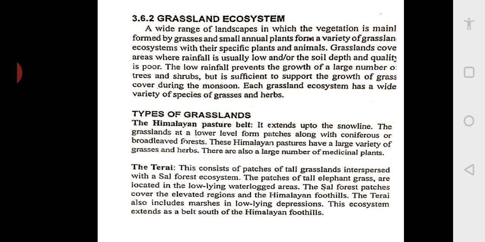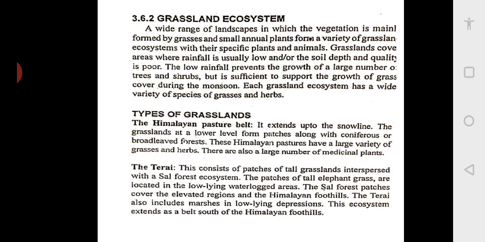Each grassland ecosystem has a wide variety of species of grasses and herbs. A lot of variety of small plants, that is herbs, are available in this grassland ecosystem. Now we shall look at four grasslands: the Himalayan pasture belt, the Terai region, the semi-arid region and the Shola grasslands.